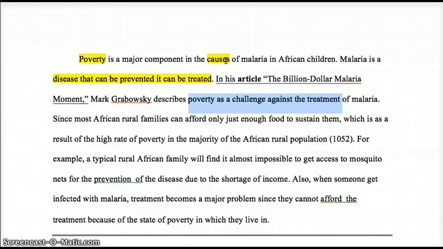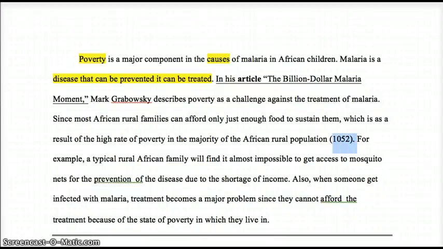Okay, since most African rural families can afford just enough food to sustain them, which is as a result of the high rate of poverty in the majority of the African rural population. This here is a sentence fragment. Since most African rural families can afford just enough food, it's missing the rest of that information, which is a result of the high poverty. It's missing part of the sentence. This needs to be revised into something like, as a result of the high poverty, most rural African families can afford just enough food.